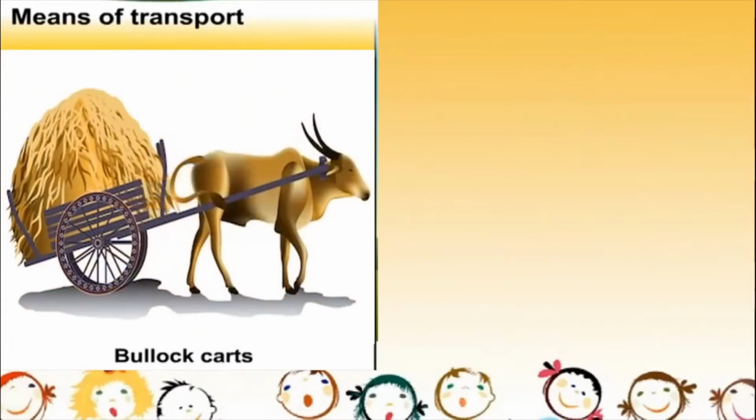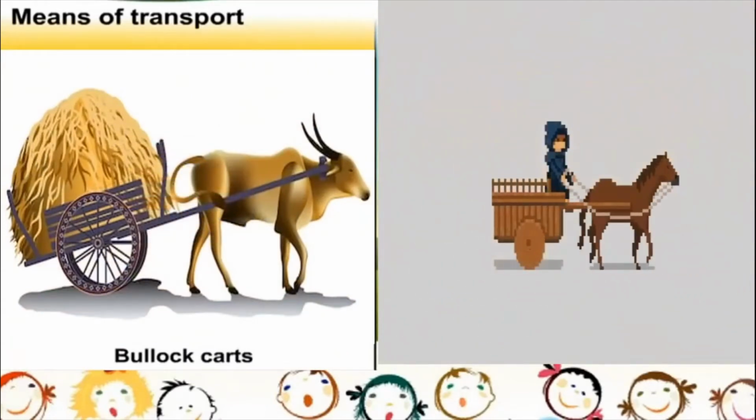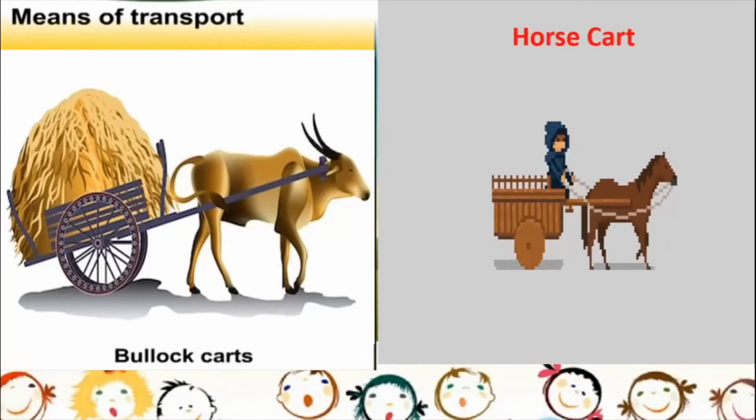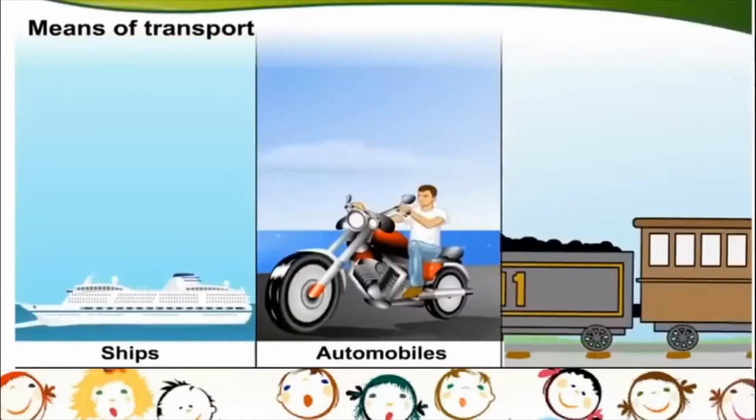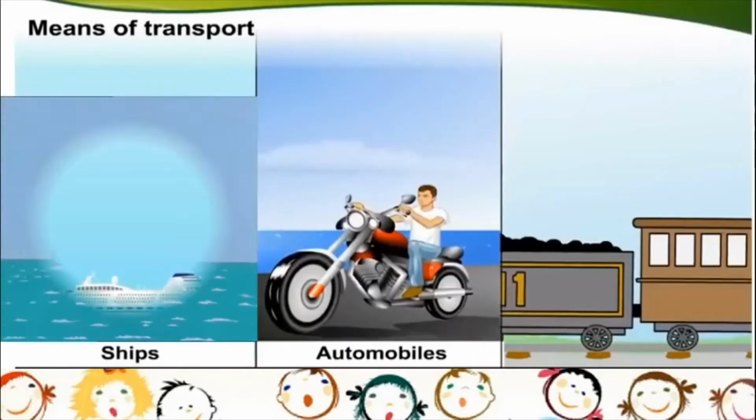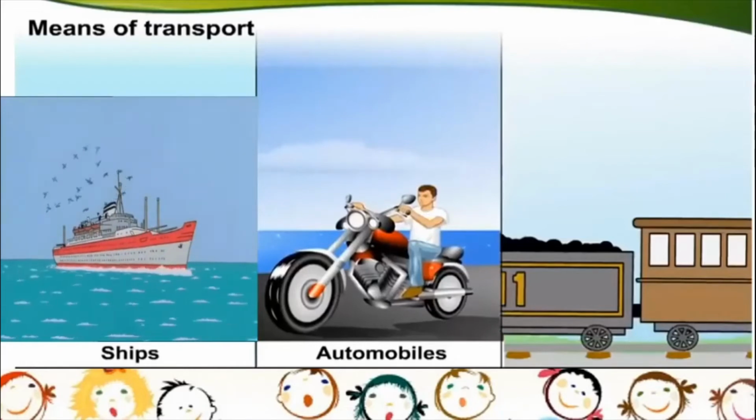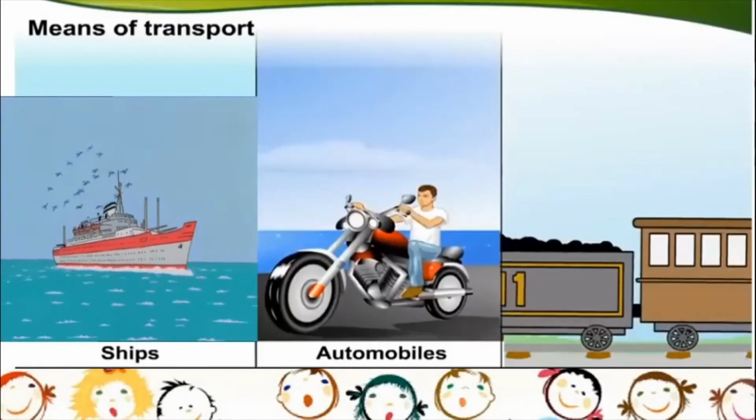Okay, let me show you how these animals are used in a village. So bullock carts are there. There are horse carts also. So most of the time in villages, animals are used for the purpose of transportation. Like we saw in the first picture, isn't it? In the village there were lots of animals, and in the cities there were lots of cars and buses on the road. So in villages people make use of animals, whereas in the cities we have ships, okay, sailing in the waters and connecting people who live in various cities.